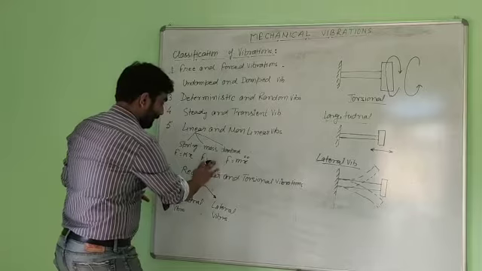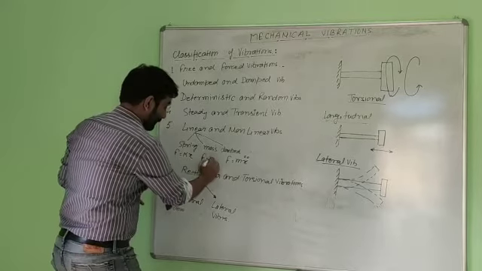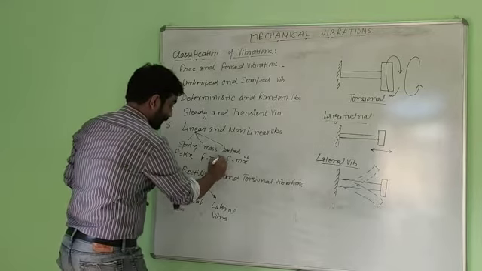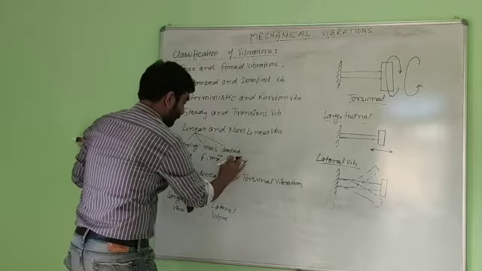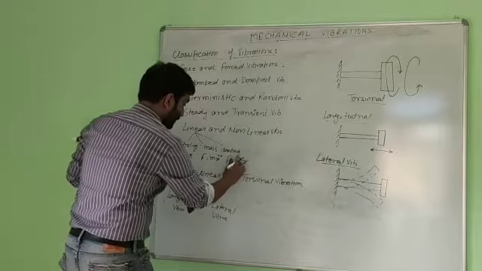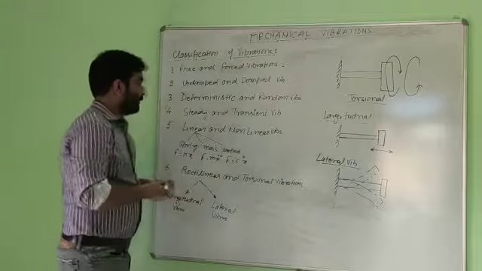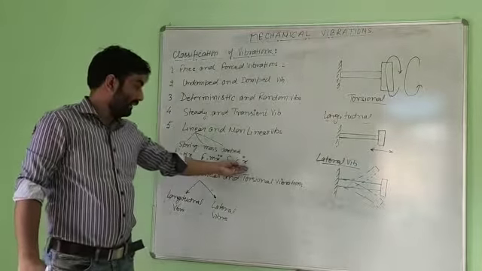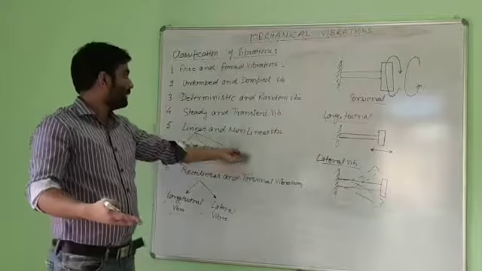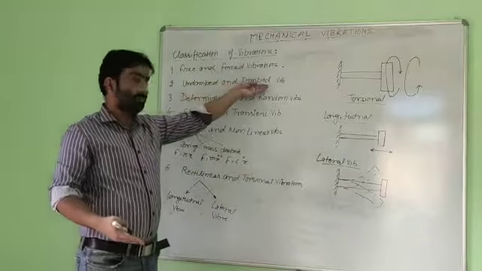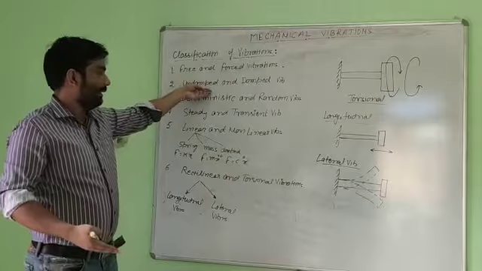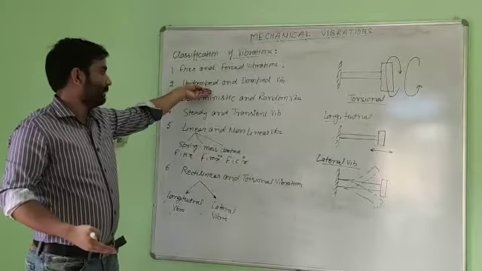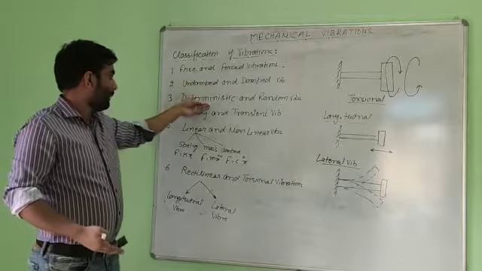Here we have some correction. In case of mass, F is equal to m x double dot. In case of damper, we have C into x dot. If we have a damping element present in the system, its function is to eliminate the energy of the system. Such vibration is damped vibration. If we don't have any energy dissipating element, such vibration is undamped vibration.